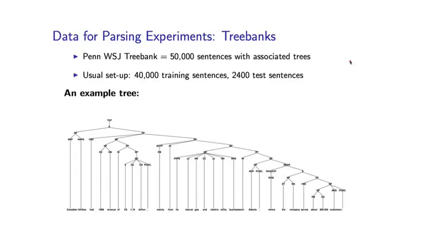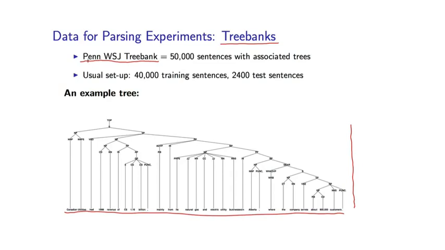So the next thing we should discuss is how we can actually learn a PCFG from data. And as I described earlier in the course, we have resources available called tree banks, which are extremely useful for this purpose. An early and very famous example of a tree bank is the Penn Wall Street Journal tree bank. Tree banks consist of sentences. Here we have a 30-word sentence, together with its underlying parse tree. And these parse trees are actually annotated by hand.